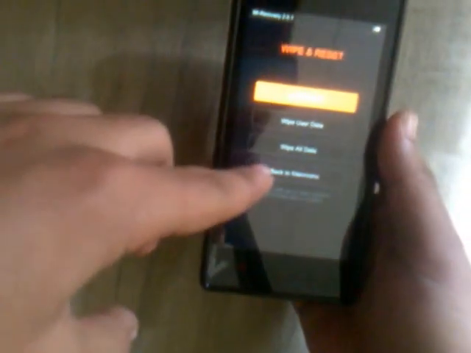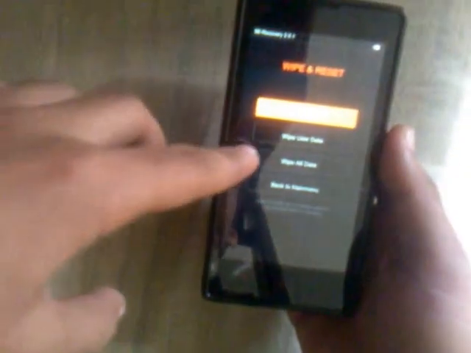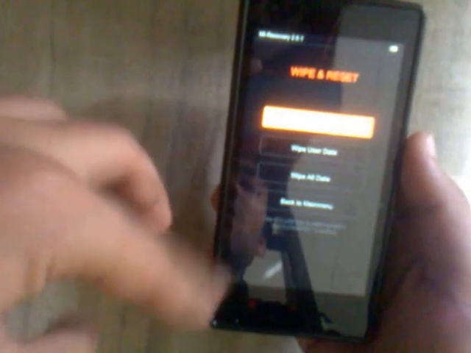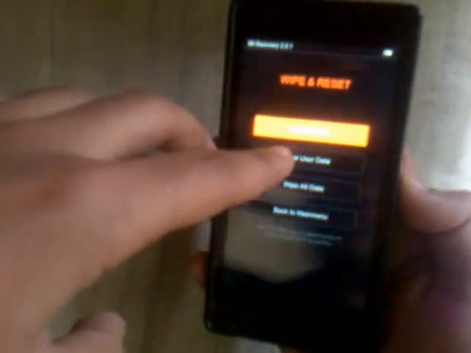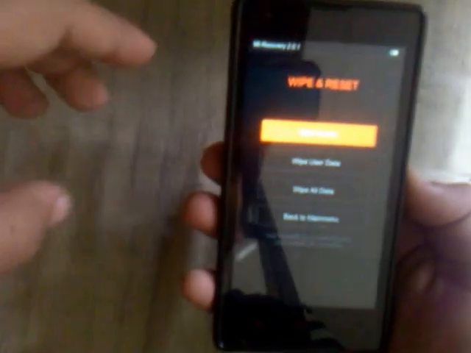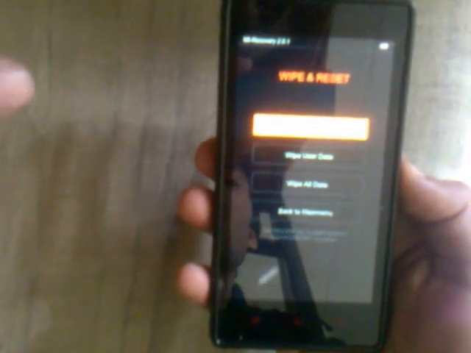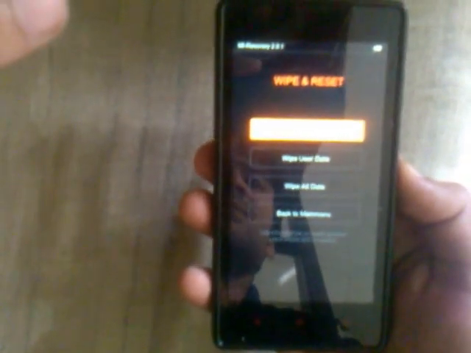Now you get the main menu, and you have to reset. This is the option available for the reset. You have to move down to wipe and reset. Now you can see there are the various options: wipe cache, wipe user data, wipe all data, back to the main menu. Don't go for the menu below. You have to just press the power button over here. You have to wipe the cache, and after that your phone will have no such problems of app crashes.